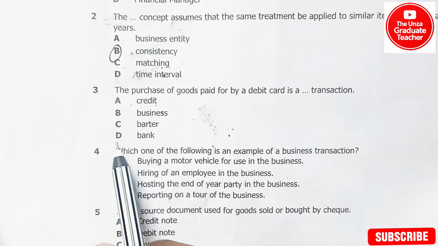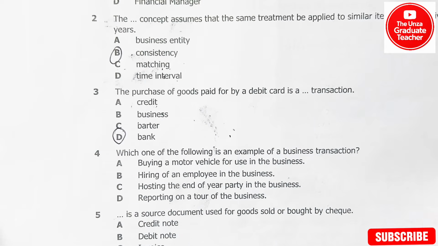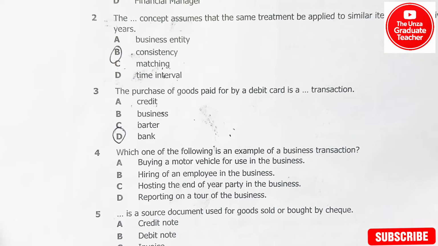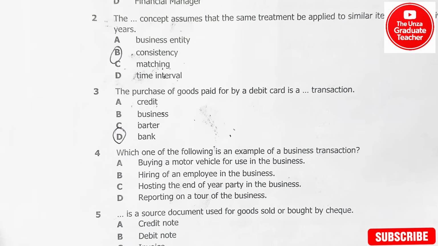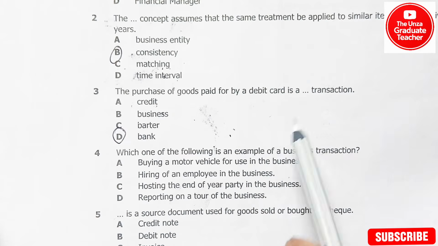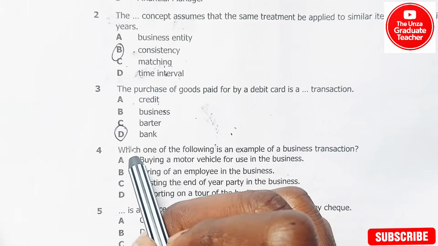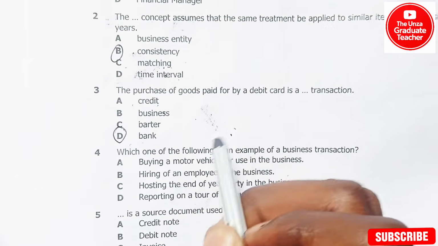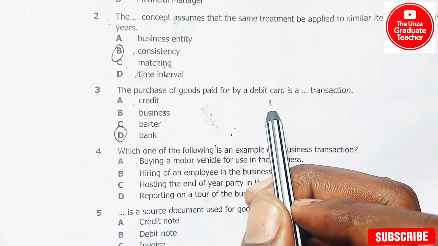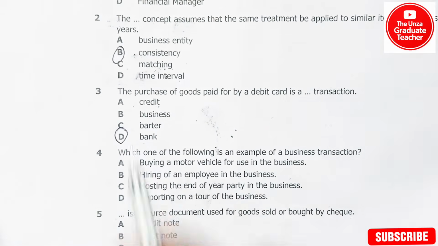Now when you talk about D, the right answer is supposed to be bank, because you must understand that a debit card transaction is essentially an electronic bank payment. So they use a debit card to make bank payments. If you want to buy things at a point of sale, you use a what? A debit card. So is this debit card a barter transaction or a bank transaction? So the answer is D.